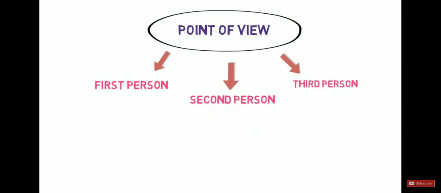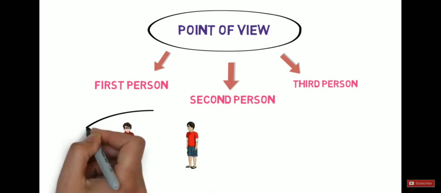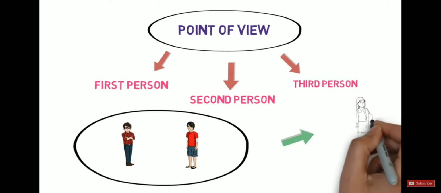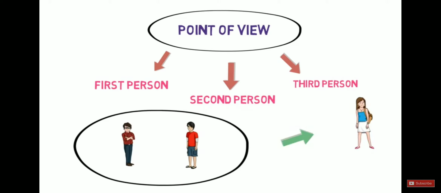Let me explain with a simple example. Suppose Ram and Shyam are in a room. If Ram is telling something to Shyam about Richa, who is not present in the room, then in this case, Ram is the first person as he is the person who is speaking. Shyam is the second person as he is the person who is listening to Ram. And Richa is the third person as she is not present in the room while they are talking.